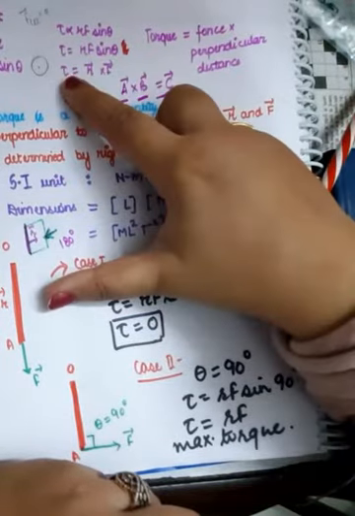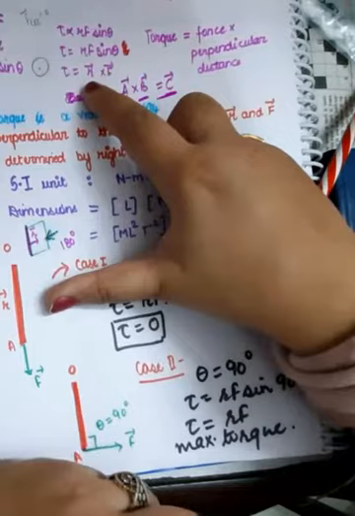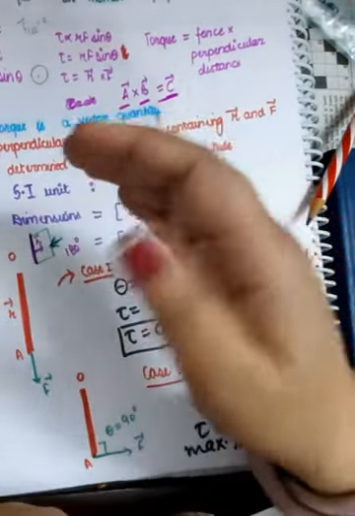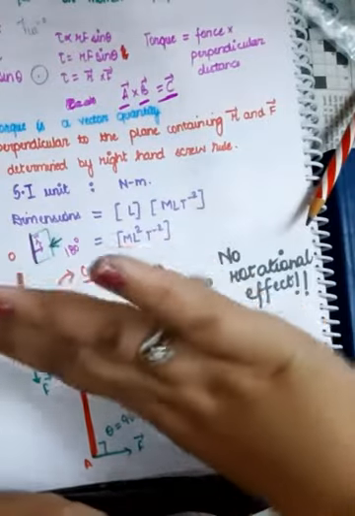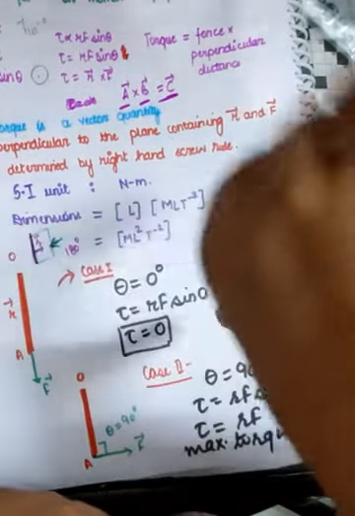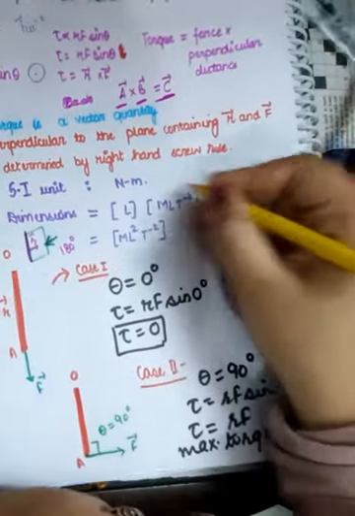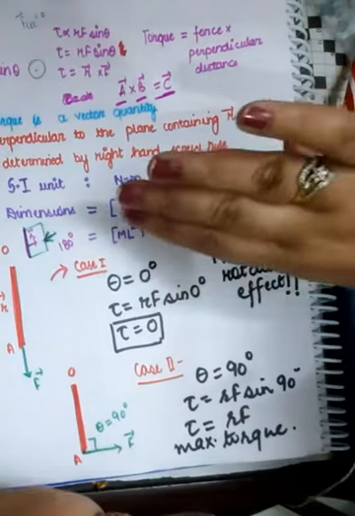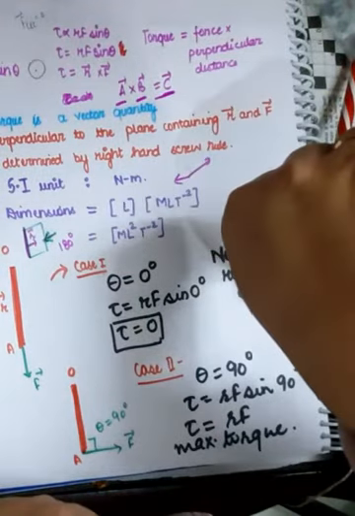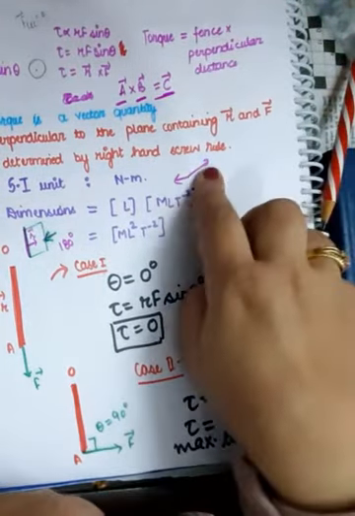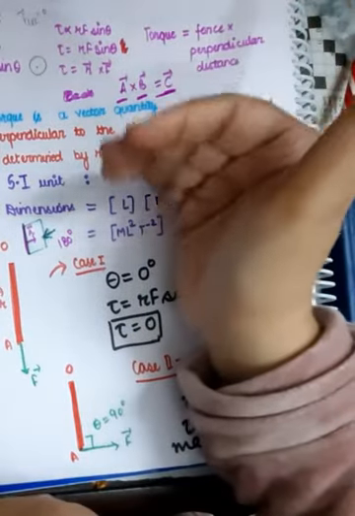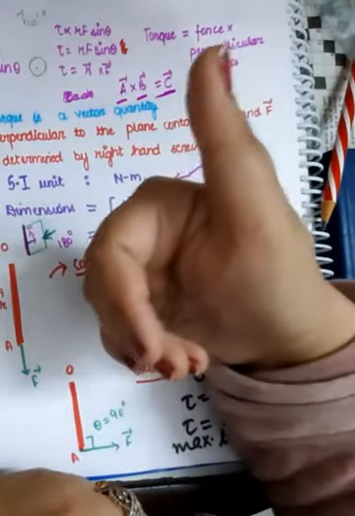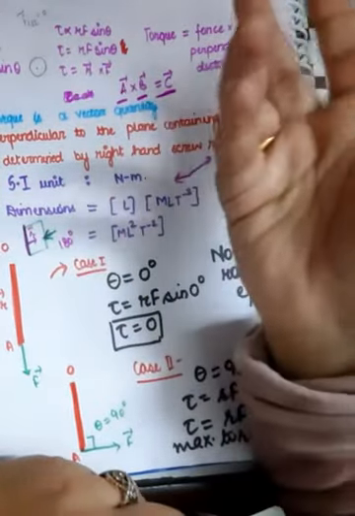See, if torque is the cross product of r vector and f vector, then you need to use your right hand and curl the fingers in the direction from r to f. Like if r is here, f is here, the fingers need to be curled from r to f. Similarly, if this is r and this is f, the fingers need to be curled like this, right? And the thumb will tell the direction of torque. It's as simple as that.